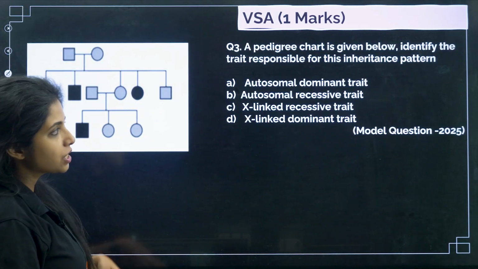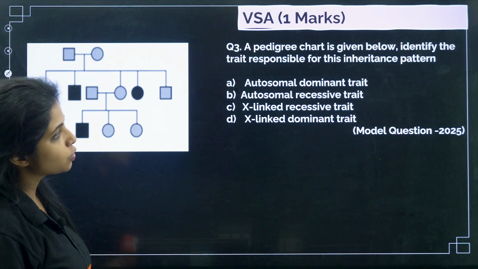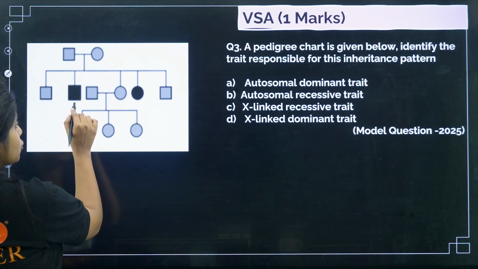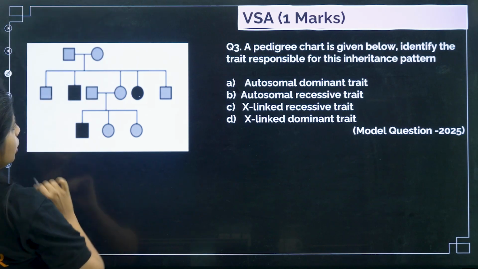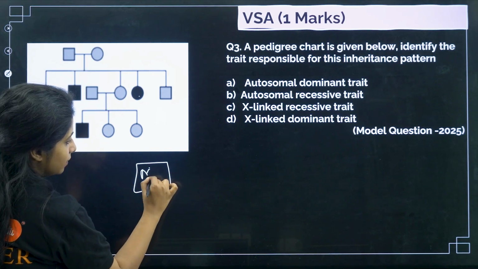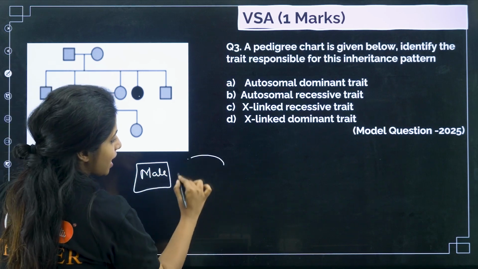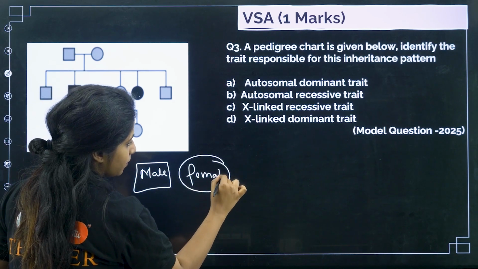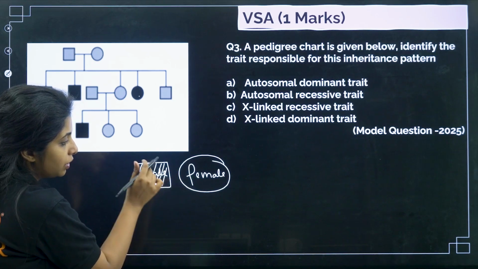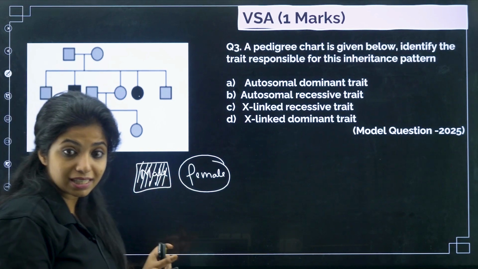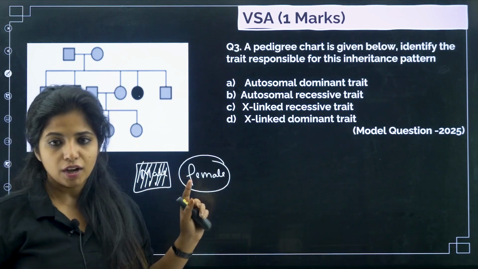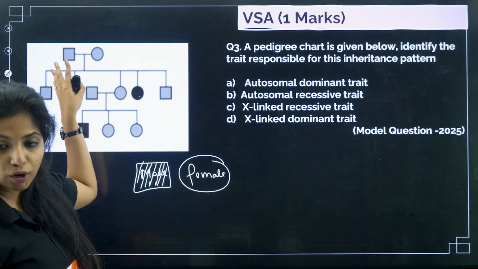A pedigree chart is given below. Identify the trait responsible for this inheritance pattern. So over here, this is shaded, this is shaded. I hope you know what the structures mean. This stands for male, and this stands for female. When it is totally colored, that means this particular male is diseased, has some disease. When it is not colored, that means they are fine. So as of now, they do not have any problem.